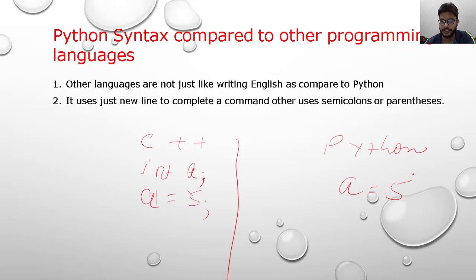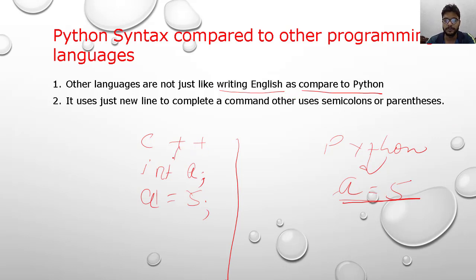So here you see guys, the first line is saying that other programming languages are not just like writing English as compared to Python. How? Let's see. If we have something to write, then a is equal to 5. Commonly we write this, and this is our Python code. Many of you write these things regularly, but you don't know this is Python code.